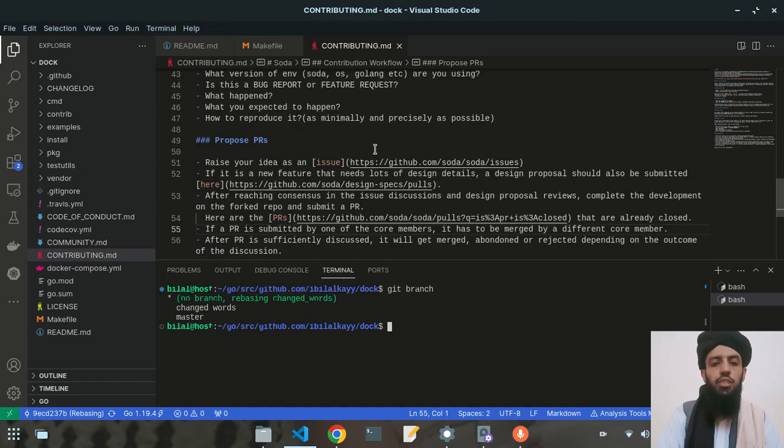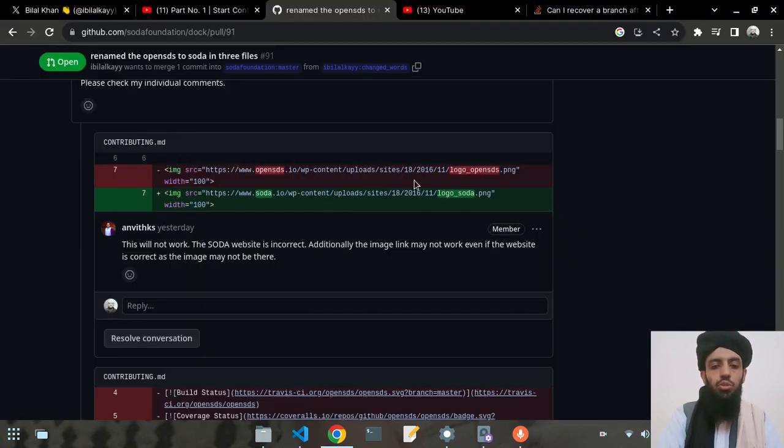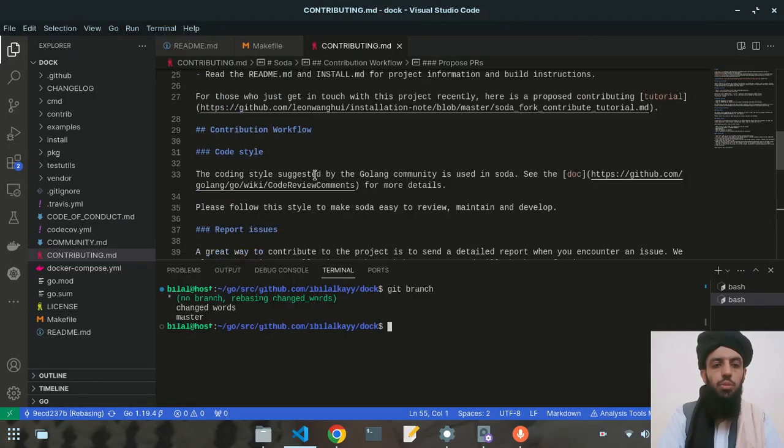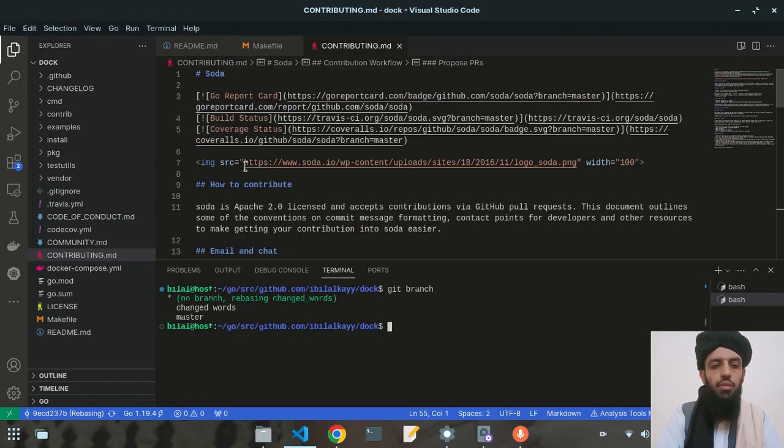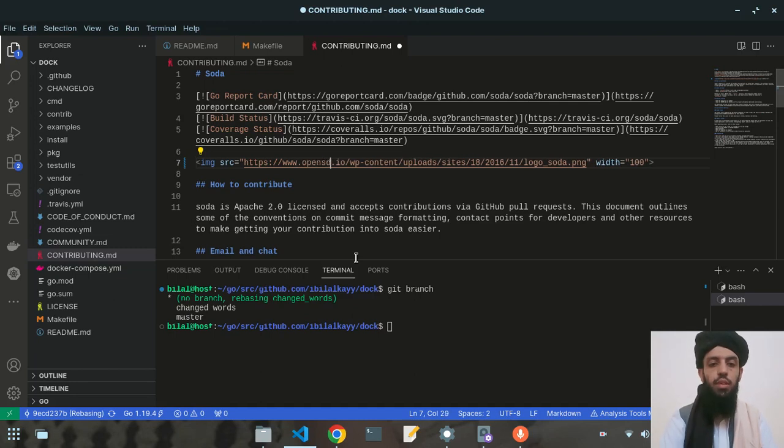So let's edit it. The first thing that he recommended is to change this one, open SDS image. So let's go to the image part where it is. You can see here that this is the image. So I need to write www.OpenSDS, and similarly this is the logo, OpenSDS. So this is the first modification that I have done.